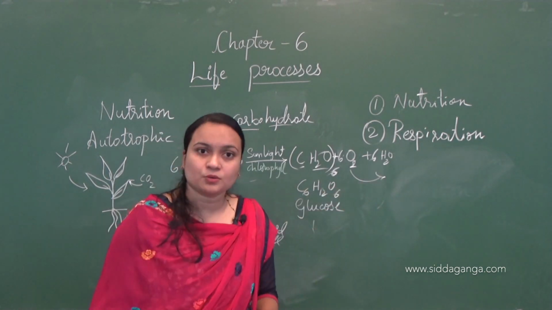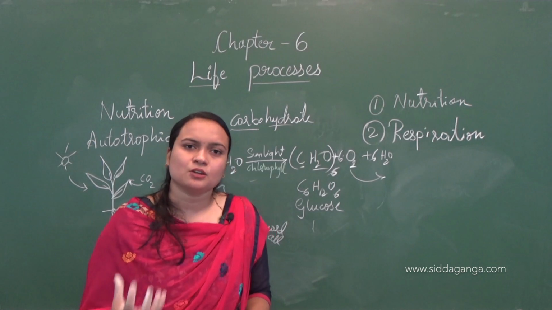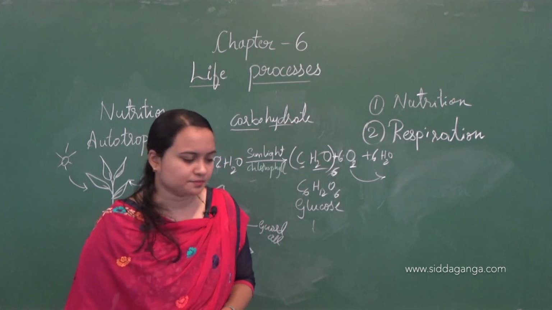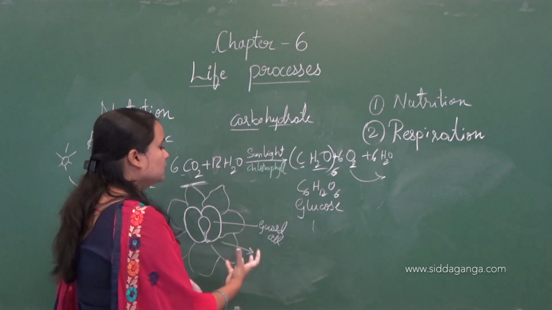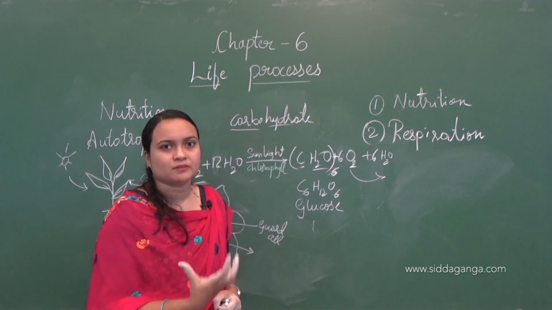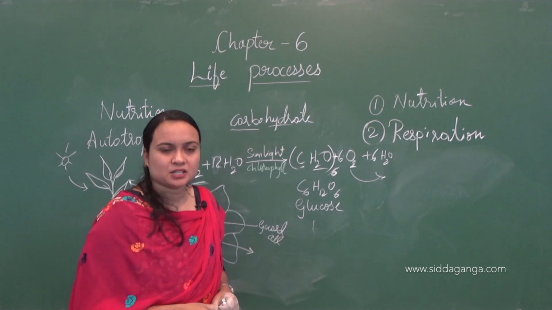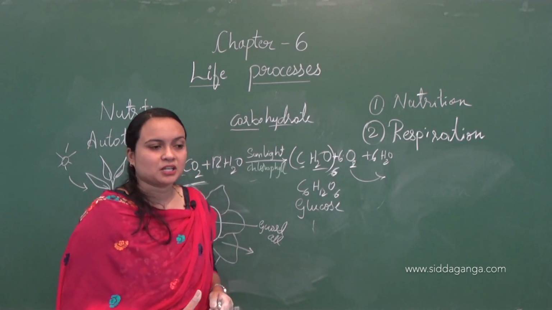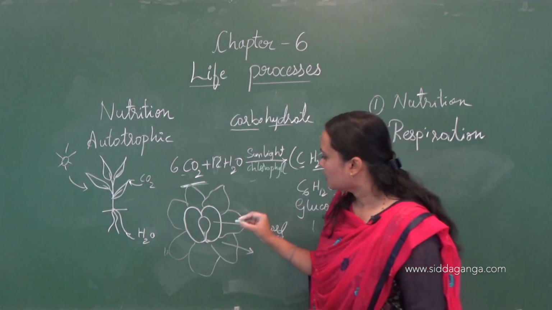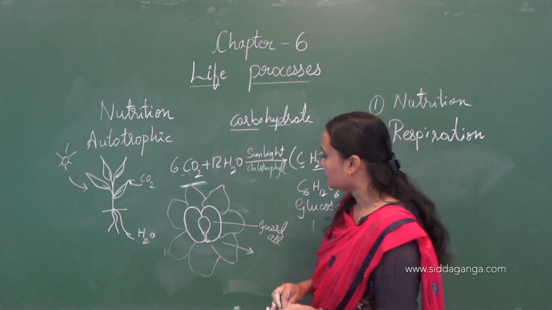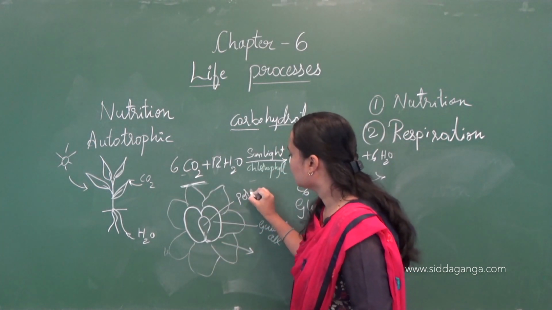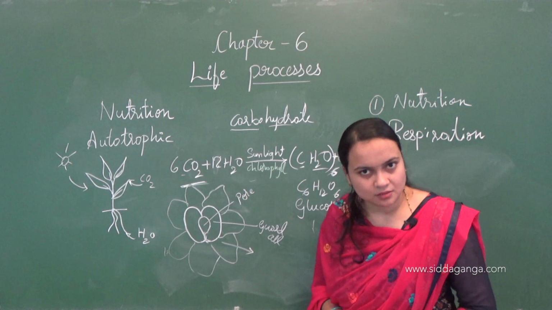Here water is also produced and water is necessary for all the plants to be hydrated, not only plants, for every individual. Here the water will be lost, that is transpiration. The water loss, whatever takes place, is called transpiration. And to avoid this transpiration, the opening and closing of stomata will take place. Here stomata right now is opened because you can see the pore right here, right? So it is a stomatal pore.